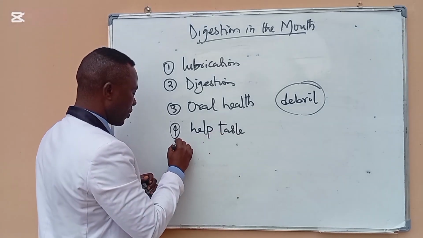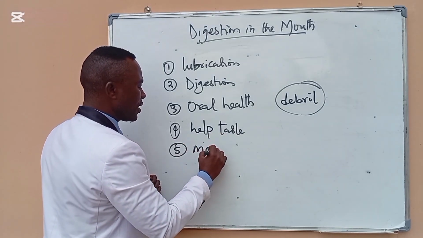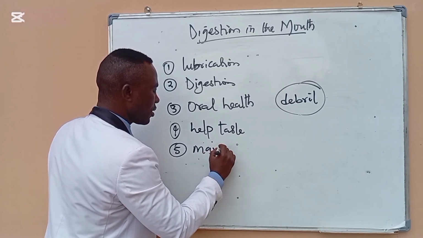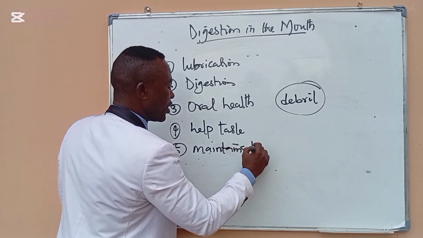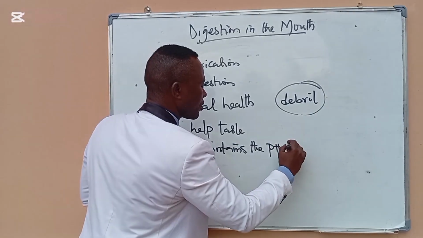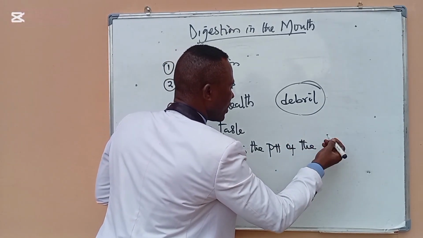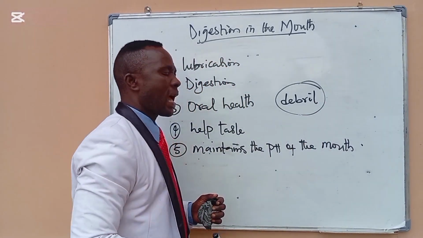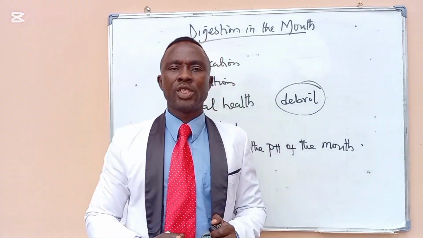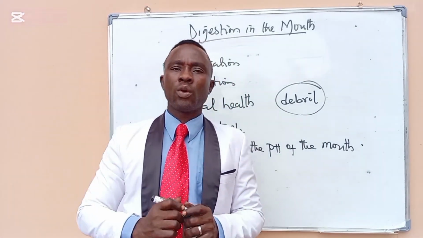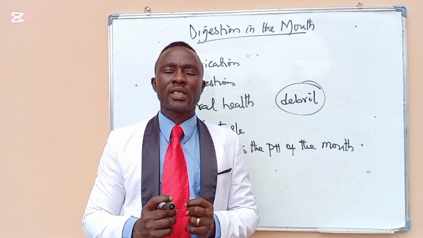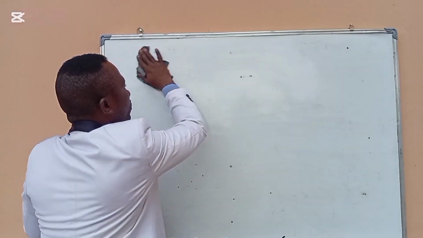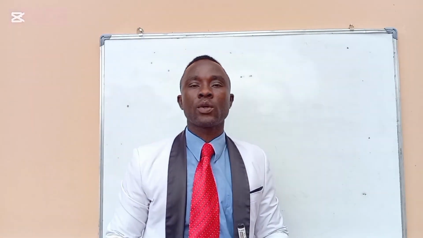Number five is that it maintains the pH of the mouth. The mouth is alkaline, that is, the pH is alkaline, and this is due to the bicarbonate that is present in saliva. So next, we want to take the types of salivary gland.